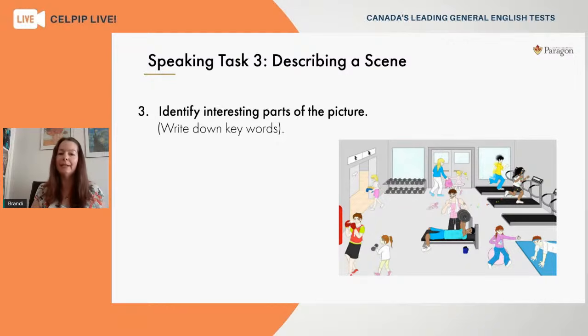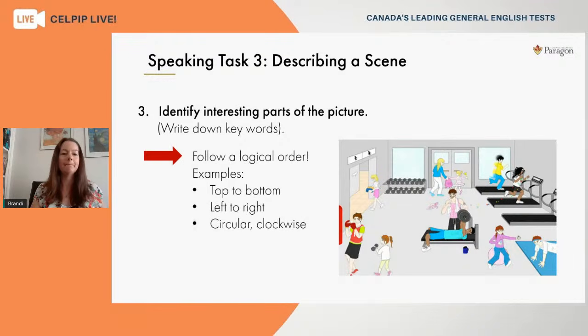And I would recommend that you just look at that picture and start picking and choosing different things to talk about. You're going to write down the keywords or vocabulary of the people and identify what they're doing. Again, we're not going to worry about time quite yet. Our skill right now is to generate ideas and get that vocabulary coming. So here's a really helpful tip for practice and as well as delivery on your test.